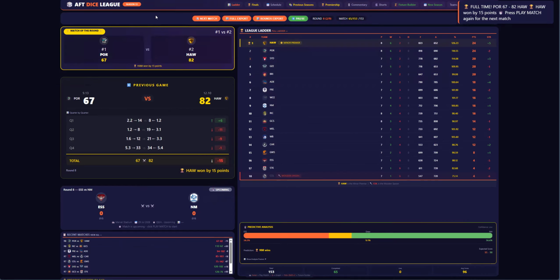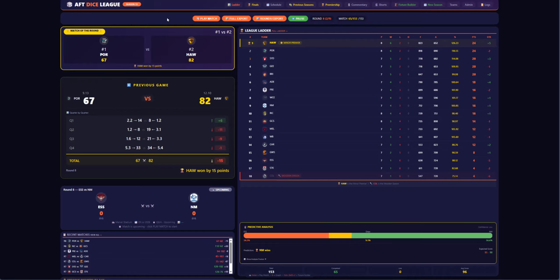And the final siren has gone, and Hawthorn have beaten Port Adelaide on the road. So Hawthorn have got a 4-win, 0-loss record on the road. Their final score, 12-10-82 to Port Adelaide, 9-13-67. So that puts Hawthorn on top of the ladder with an 8% difference in the percentage. All right, let's go to the third game.